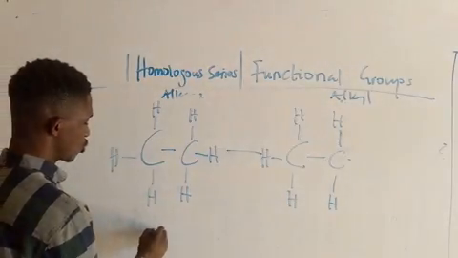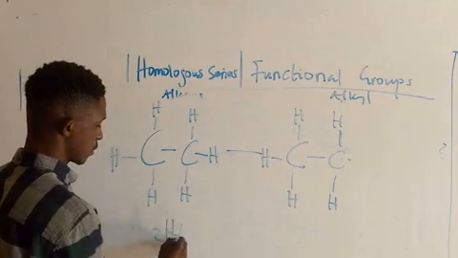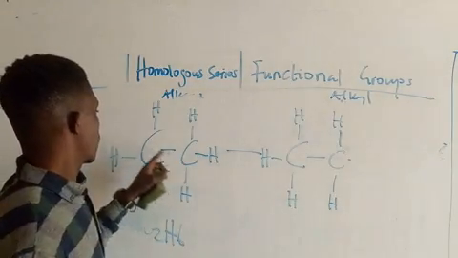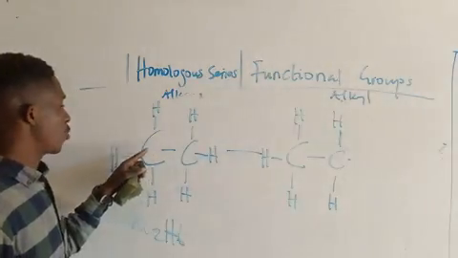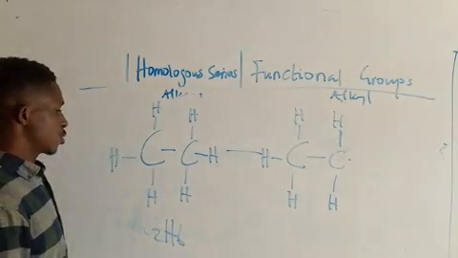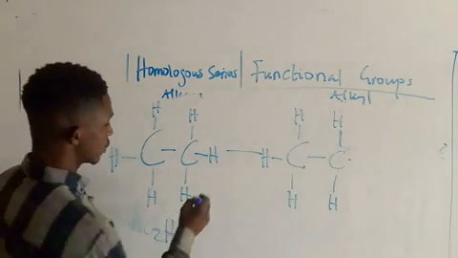This is C2H6. How many carbons? 1, 2. How many hydrogens? 1, 2, 3, 4, 5, 6. So we call this one ethane.